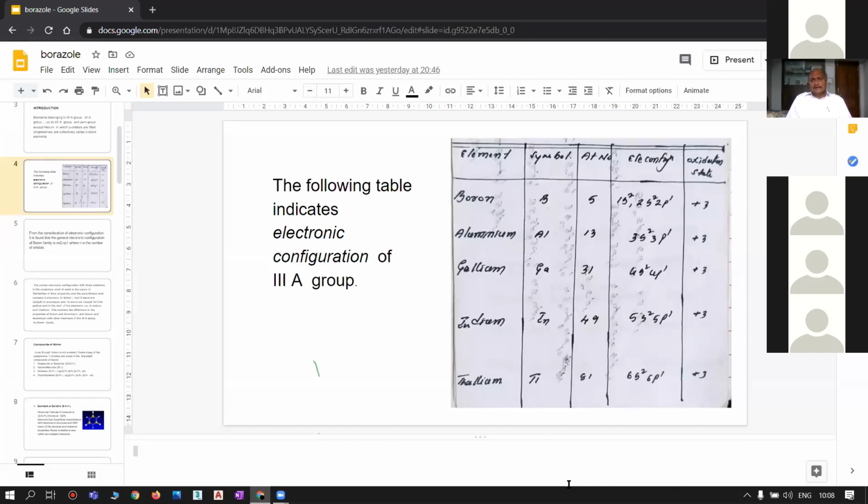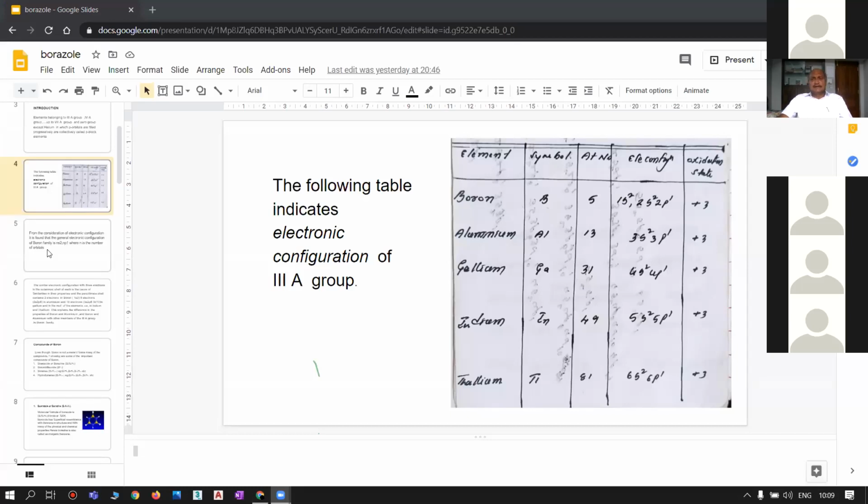Anyhow, all the elements belonging to the boron family have a similar electronic configuration in the valence shell, either in the form of 2s2 2p1, or 3s2 3p1, or 4s2 4p1, or 5s2 5p1, and 6s2 6p1, and all the elements show the oxidation state of +3.